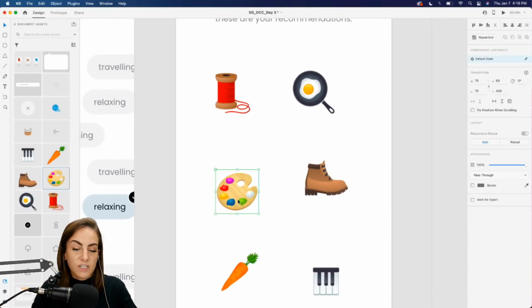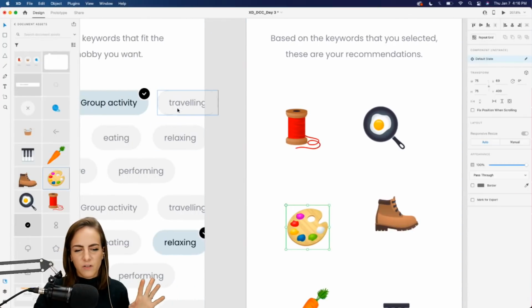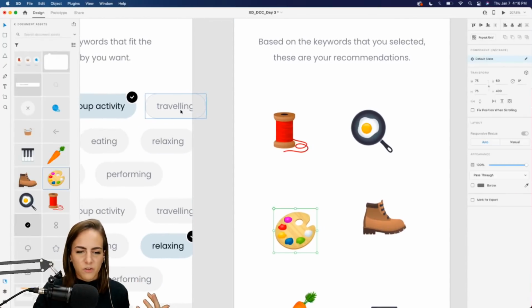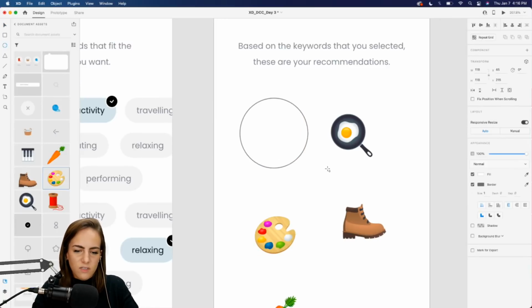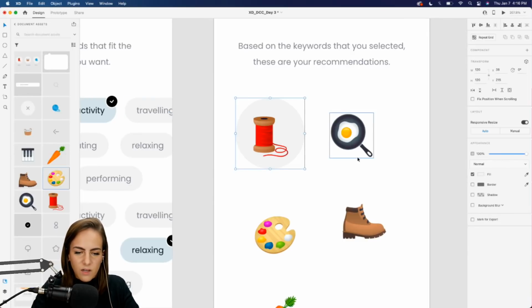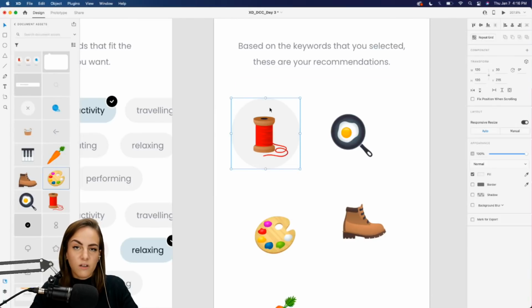So behind each of these, just to keep with the gray, muted tones, I'm just gonna add some circles. So let's do this. I'll copy that color and send it behind. And that shortcut for send to back is Command and then the left bracket. Just a little shortcut there.